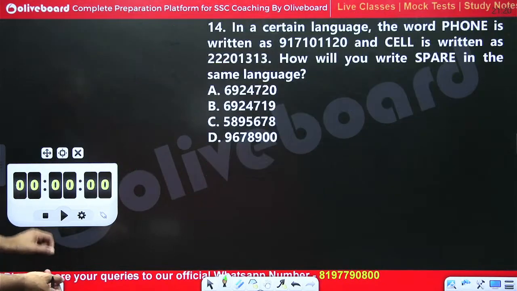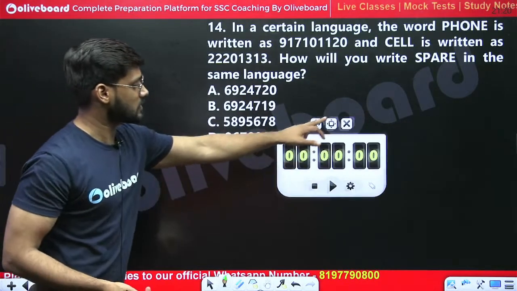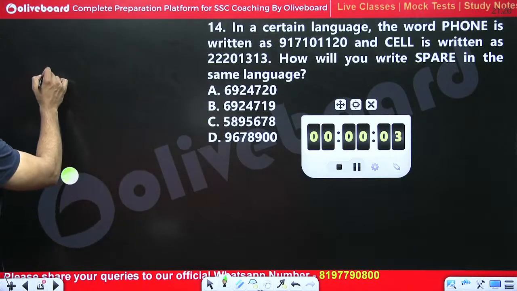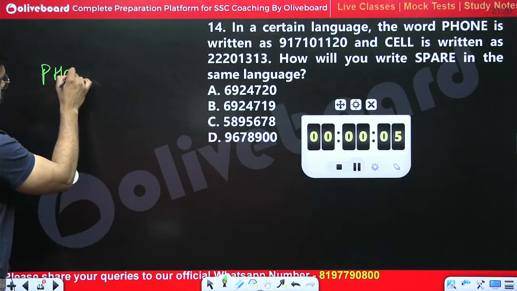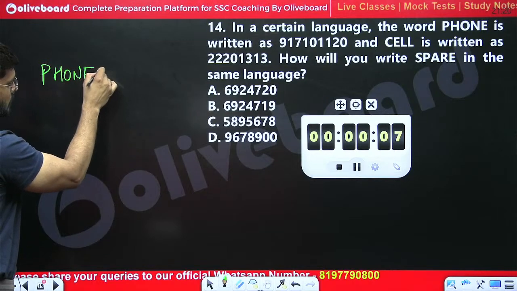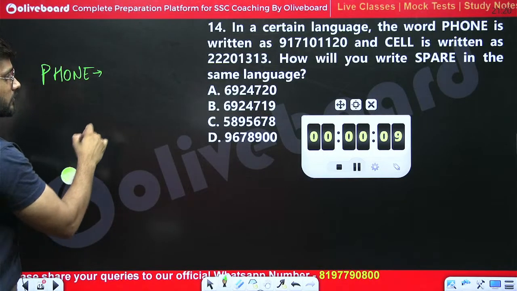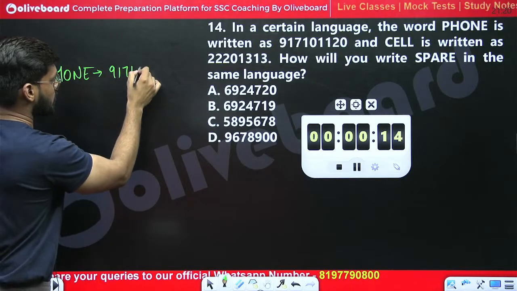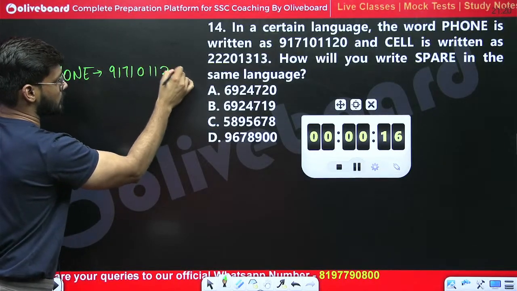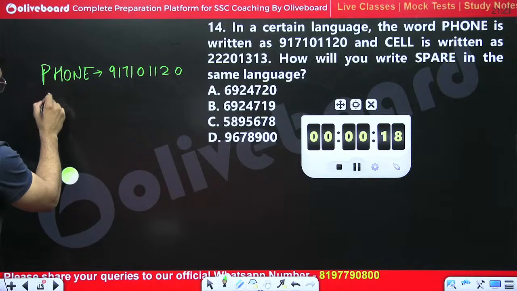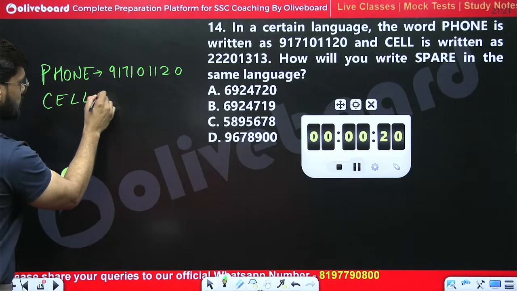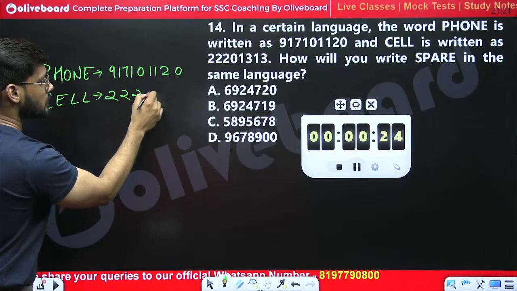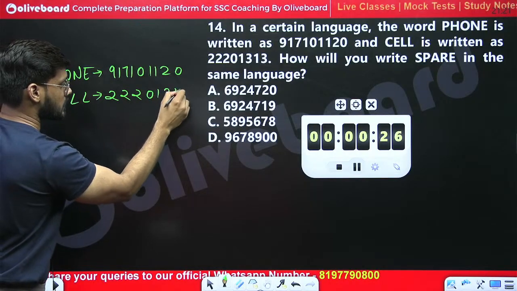Next, the 14th question, which is from coding-decoding again. Phone is coded as 9171 01120. Cell is coded as 222 01313.